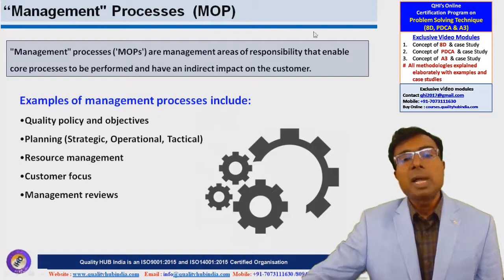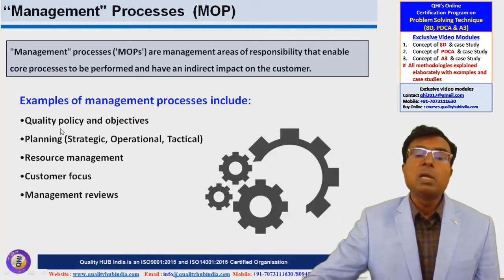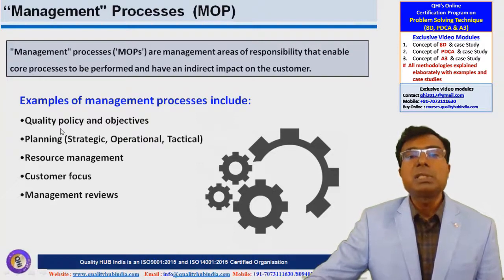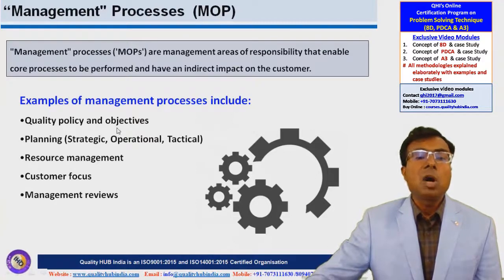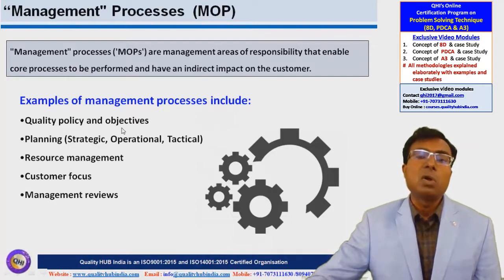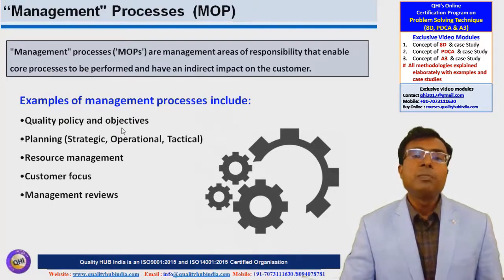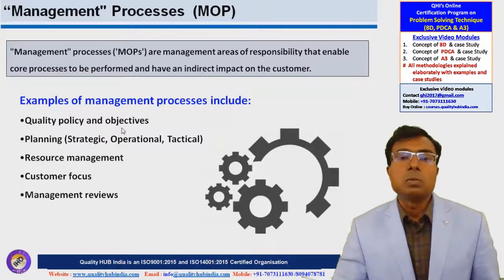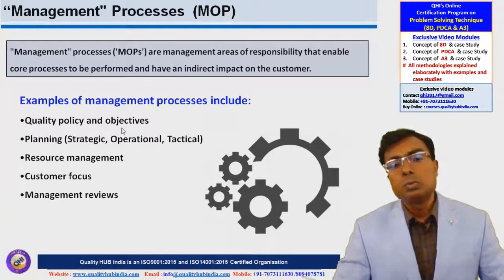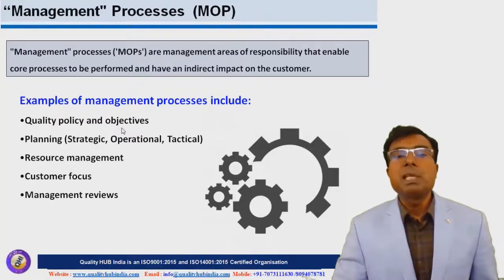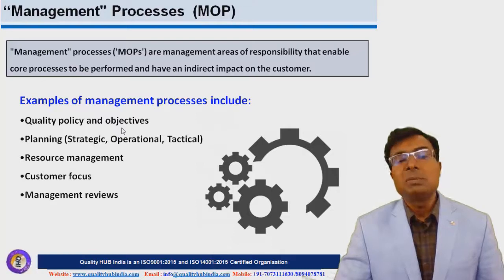Because in any organization, senior management is responsible for defining or designing the quality policy, and defining or setting the objectives of the departments and of the organization. For example, an organization sets an objective of a sales target of 5,000 crore or a profit of 2,000 crore. And to achieve that target or objective, they define a process. These are called management processes.